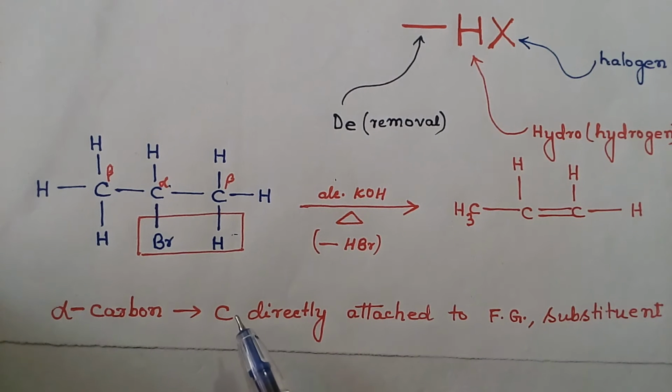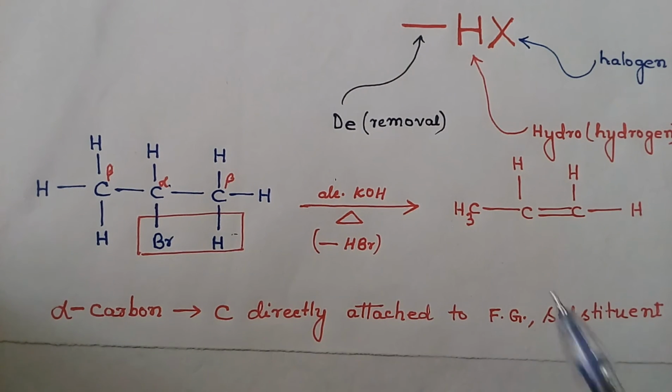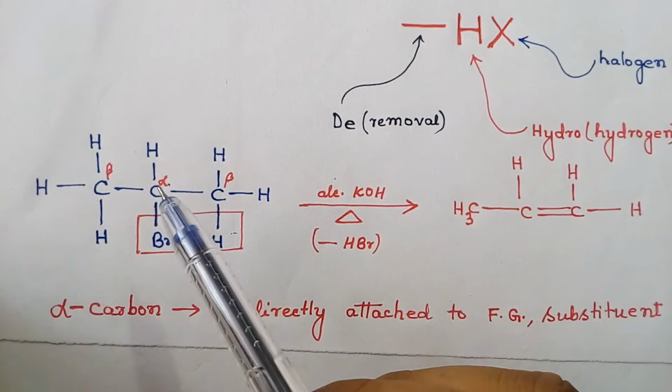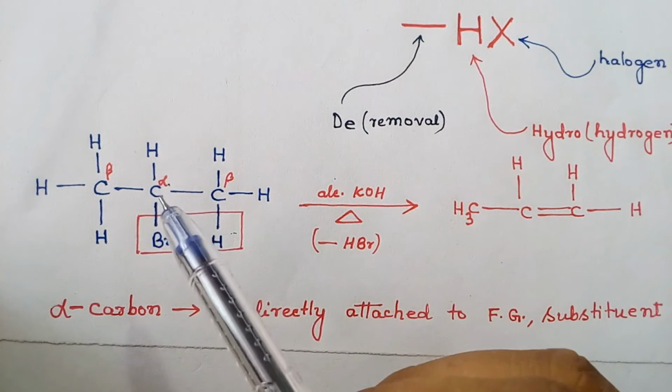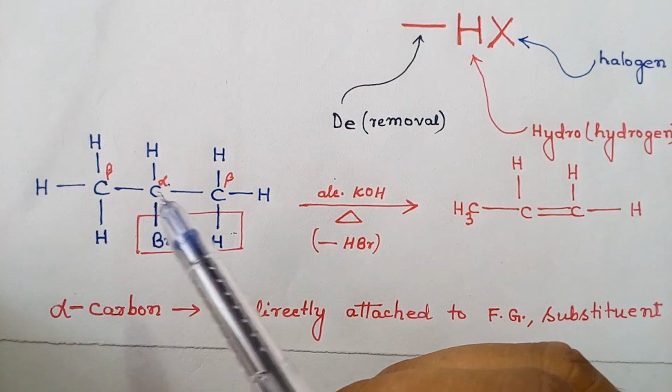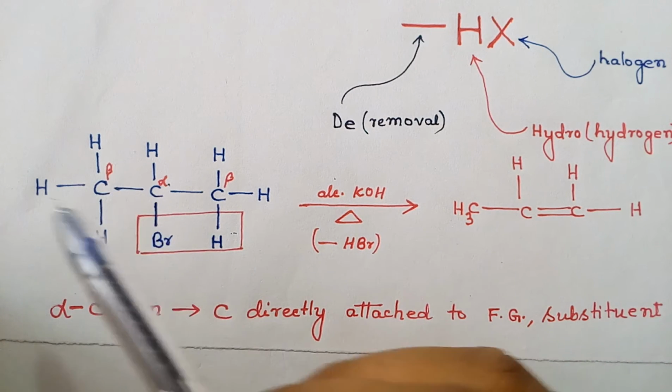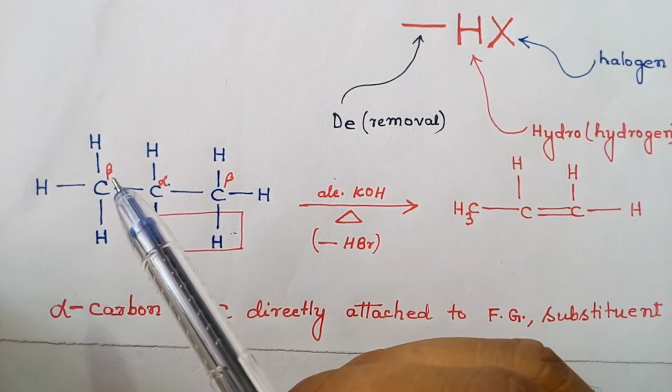Alpha carbon is a carbon to which any substituent or functional group is directly attached, and the hydrogens present on the alpha carbon are alpha hydrogens. Here this carbon is the alpha carbon because the substituent Br is present. So hydrogens present on the alpha carbon are alpha hydrogens. Hydrogens present on the beta carbon are known as beta hydrogens.